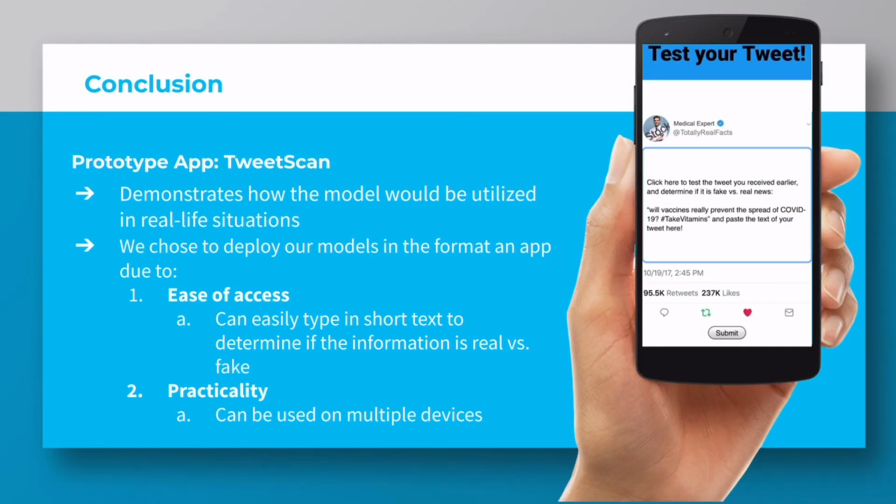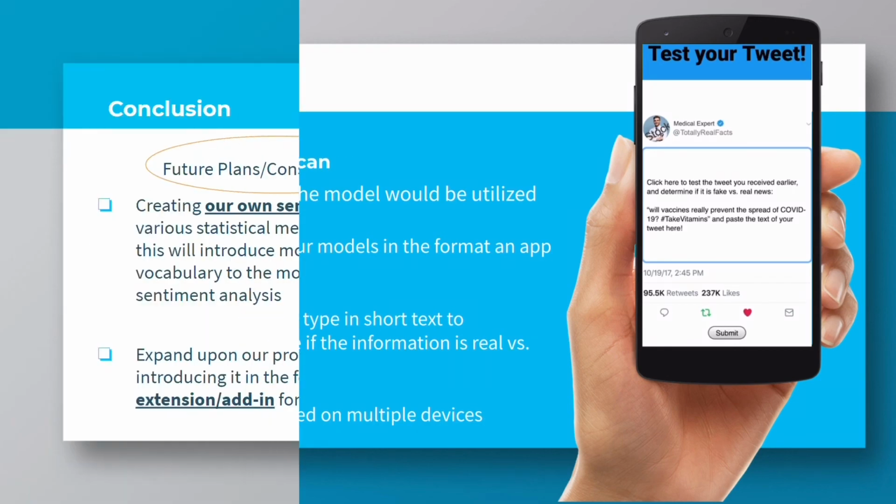Our team was able to develop a prototype app called TweetScan. It demonstrates how various models would be utilized in real-life situations. We chose to deploy our models in the format of an app due to, 1. Ease of access, as you can easily type in short text into the website to determine if the information is real or fake, and 2. For its practicality, as it can be used on multiple devices.